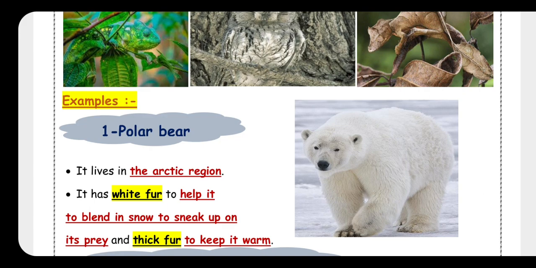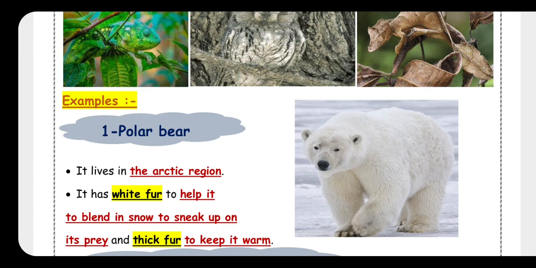Thick fur to keep warm, white fur to help the polar bear blend in snow. Take the same color of snow, okay? So it can catch the prey easily. It can sneak up on its prey. What is the meaning of sneak up on its prey? It means catch the prey easily, because it has the same color of snow, white. And also the polar bear has thick white fur to keep the body warm in the cold. Okay, jr4. So the first example about camouflage, number 1, polar bear.